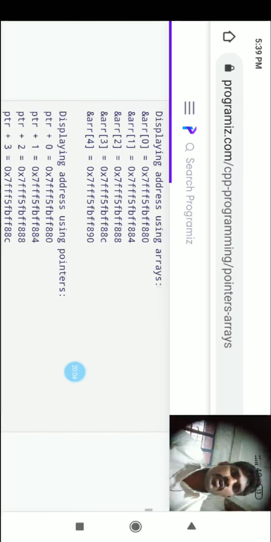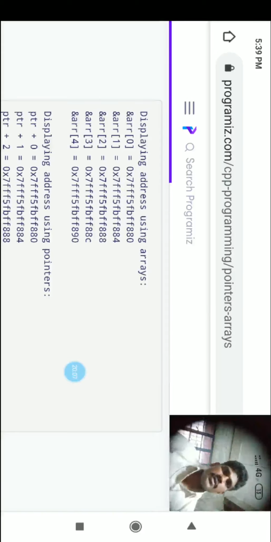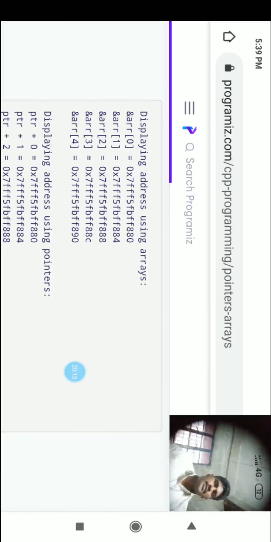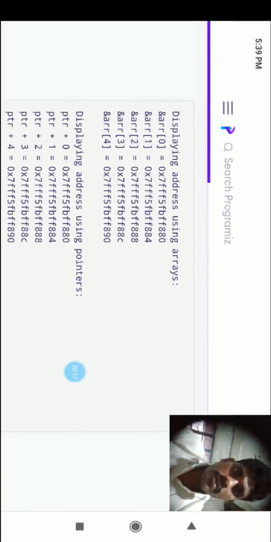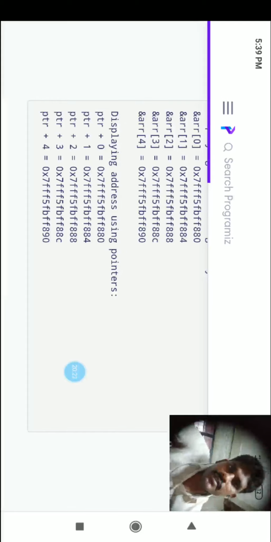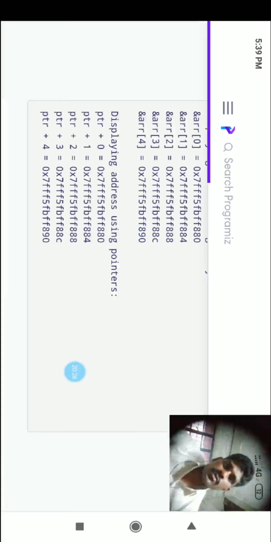Now what is the output? Look here: 800, 804, 808, 80C, 810. These are all the addresses printed here. Again, displaying addresses using pointers: pointer plus 0, pointer plus 1, pointer plus 2, pointer plus 3, pointer plus 4. What will happen here?